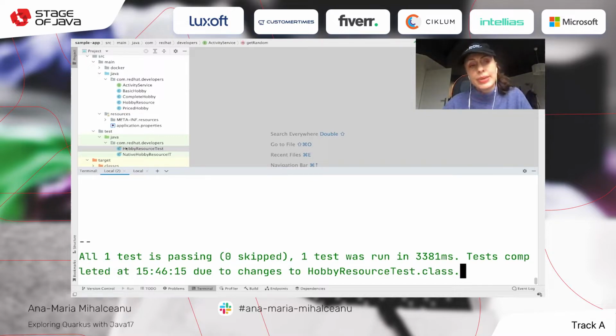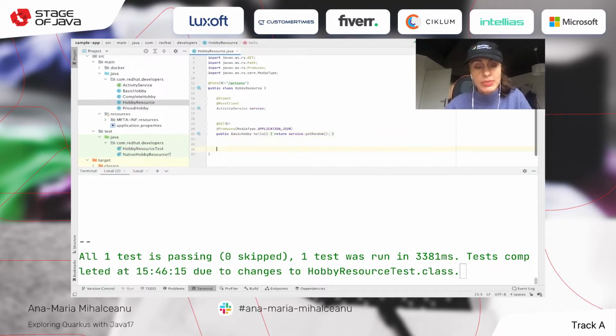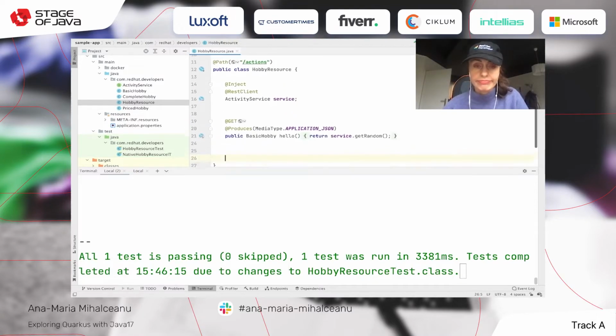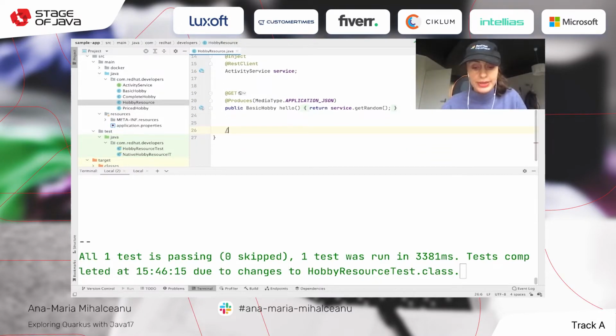Let's complicate the implementation of our exposed API a little bit and make another endpoint as follows, because we can choose what we want to implement. Return OK if the activity type is recreation. Next, what else do I want?